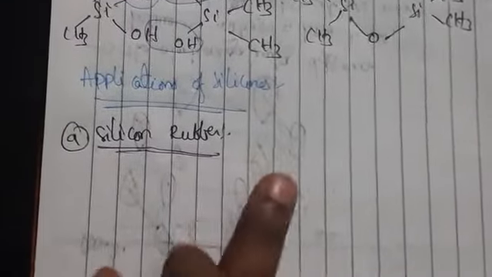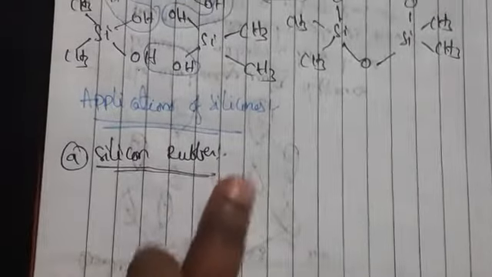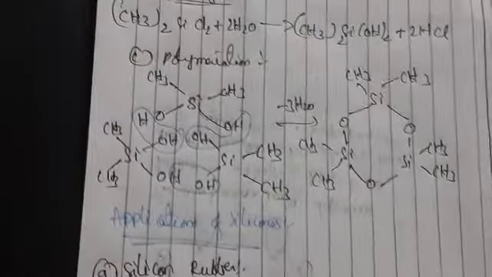Silicone rubber is generally called an elastomer, and these are linear polymers also. This type of polymer we call linear polymers. When you react them with NaOH, these form elastomers.